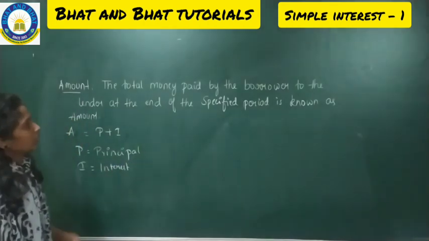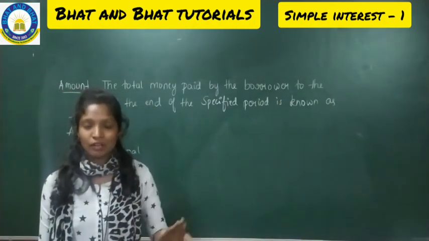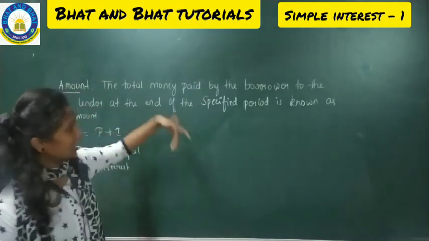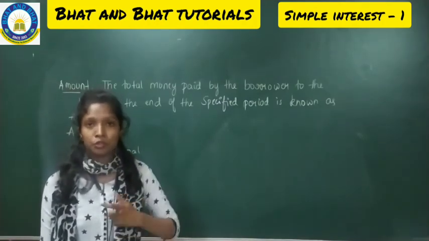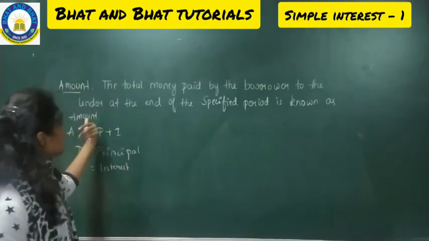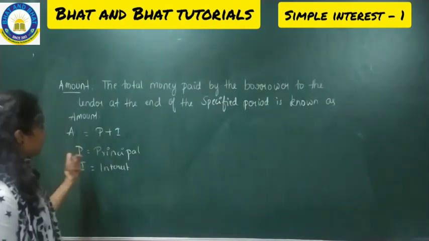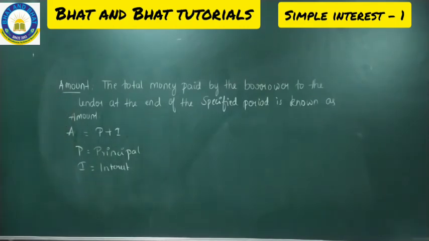So see the meaning: the total money which is paid by the borrower. Finally at the end, the borrower will pay the money that he has taken from the lender. He will give that money to the lender after all the period has got over, that is the specified period, which we call the time period. That is known as the amount. To find the amount, we have the formula A = P + I, where P is the principal and I is the interest. Make a note. So fine, hope you all copied this.